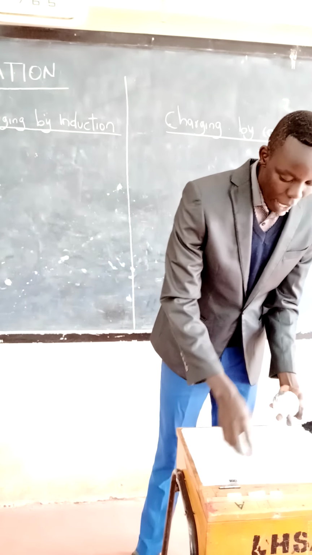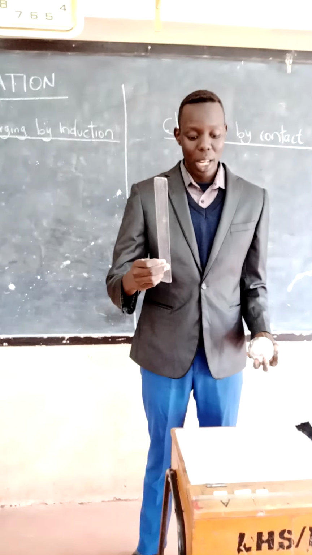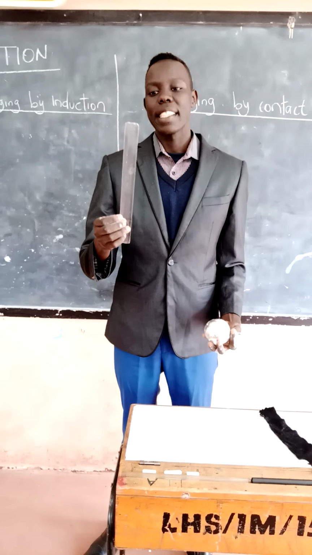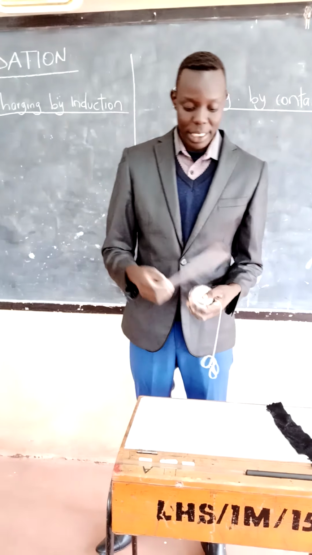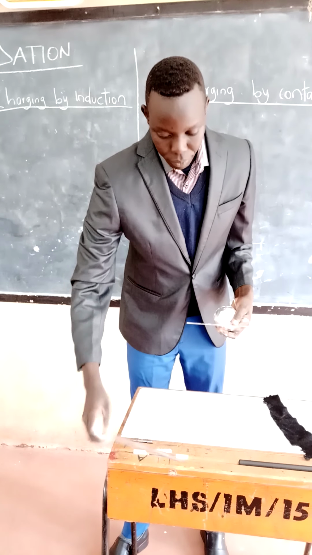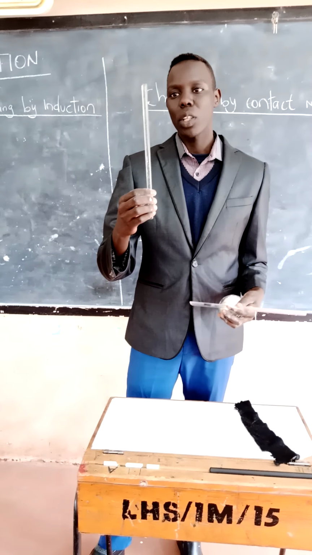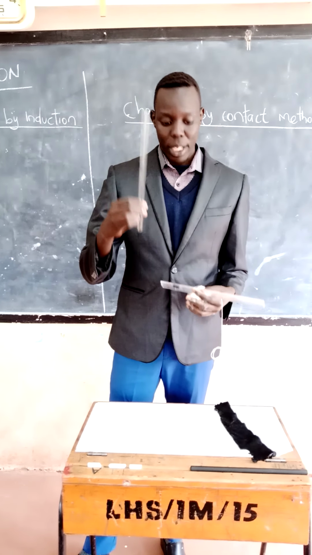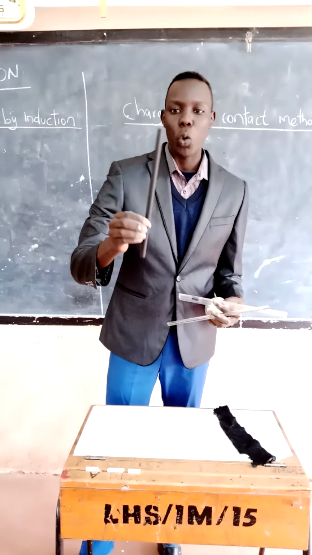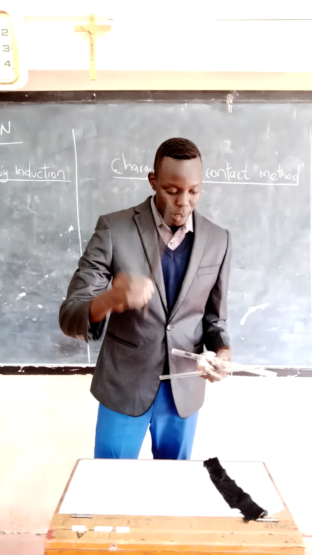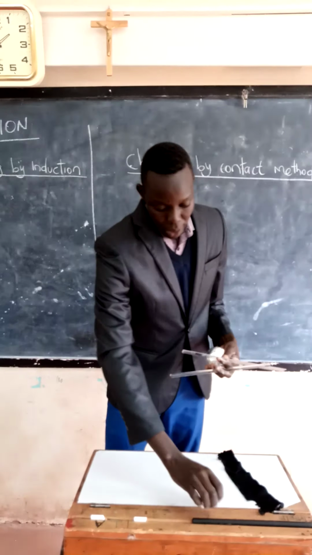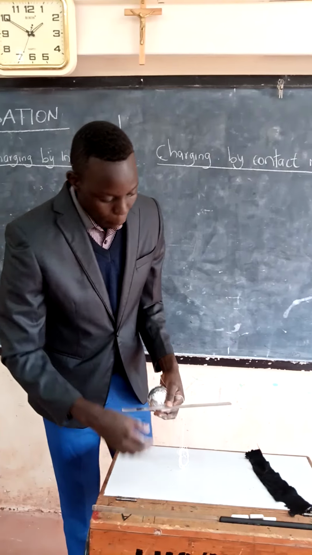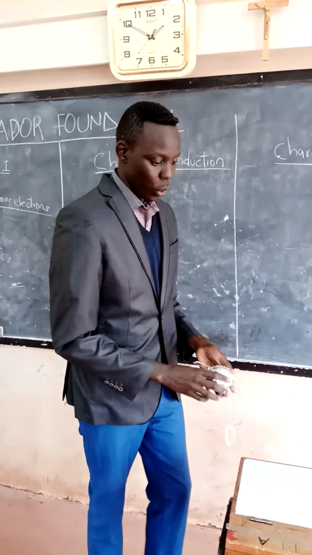And here with me, I have a plastic ruler, and when it is rubbed, it gains electrons or simply becomes negatively charged. And with me is a glass rod, an example of a material which becomes positively charged when rubbed. Again, we have what we call a carbon rod. It's another one that also becomes positive when rubbed. So I'm going to illustrate to you how we can charge a material by the method of induction.